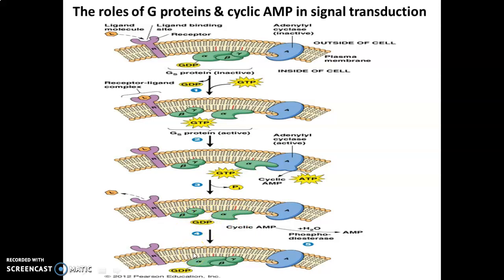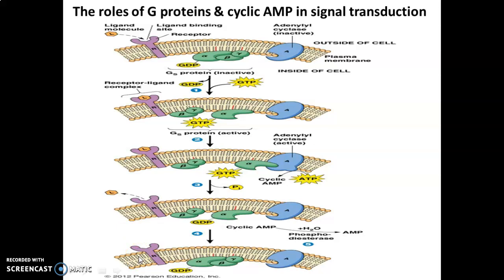In the fifth step, the cyclic AMP molecules in the cytosol are hydrolyzed to AMP by the enzyme phosphodiesterase, which degrades the cyclic AMP. By all this, it is made sure that the signal transduction pathway will shut down properly when the concentration of the ligand outside the cell declines. And an increase in cyclic AMP concentration can produce different effects in different cells.